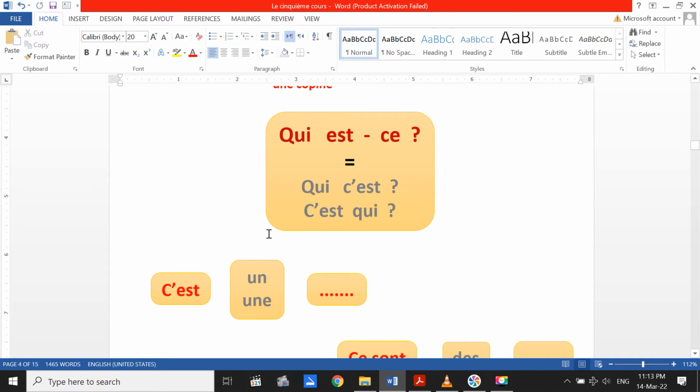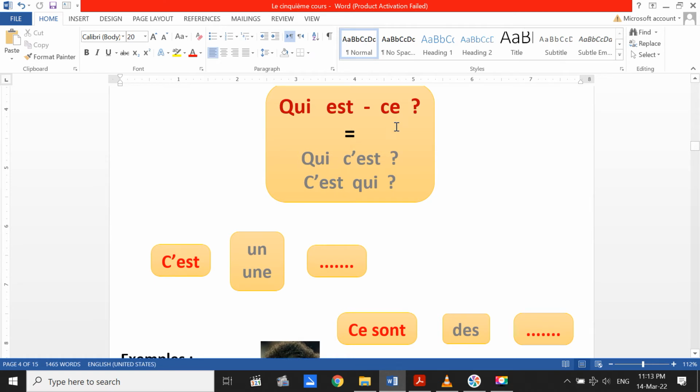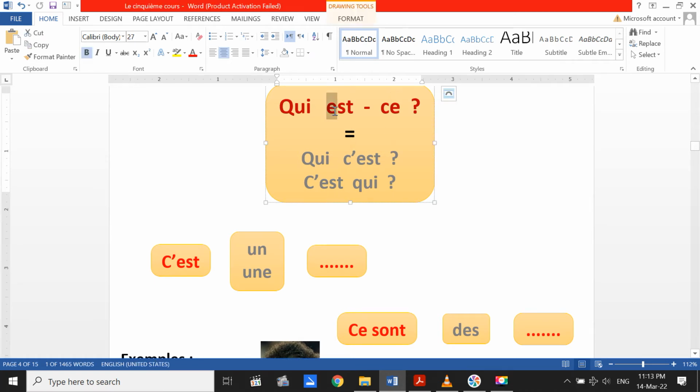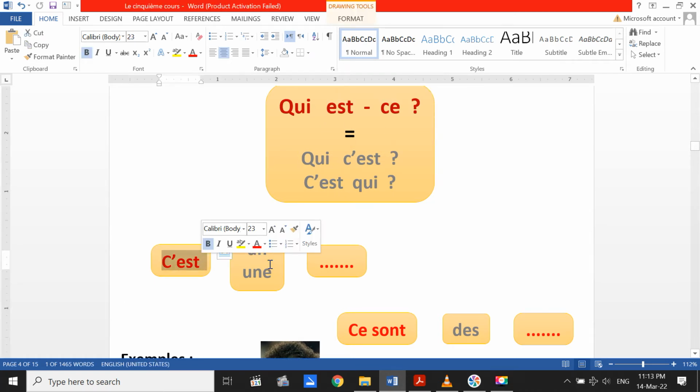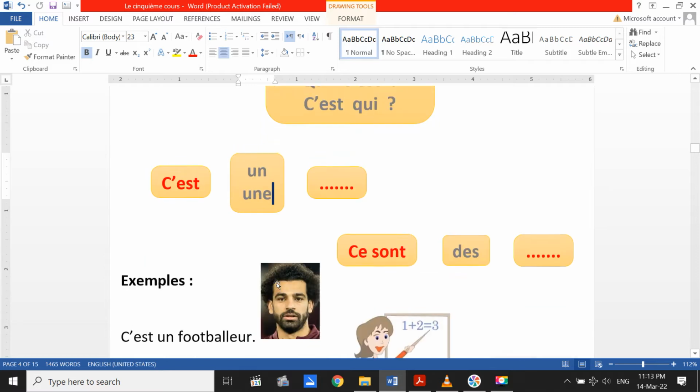When we answer this question, who is this? We answer it with c'est, apostrophe. They cancel this e because of this vowel. They say c'est, then un or une. Qui est-ce? C'est un copain. It's a friend, or this is a friend. C'est une copine. This is a friend, but féminin.